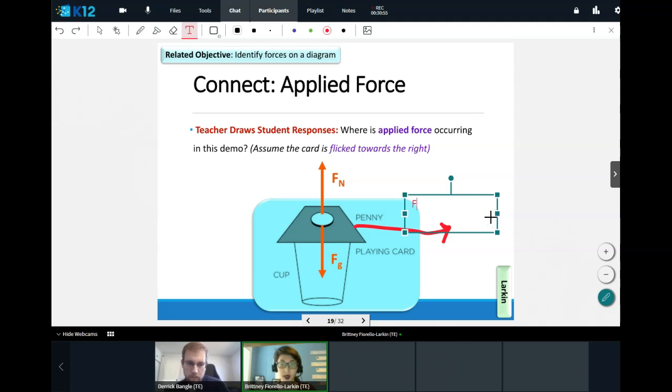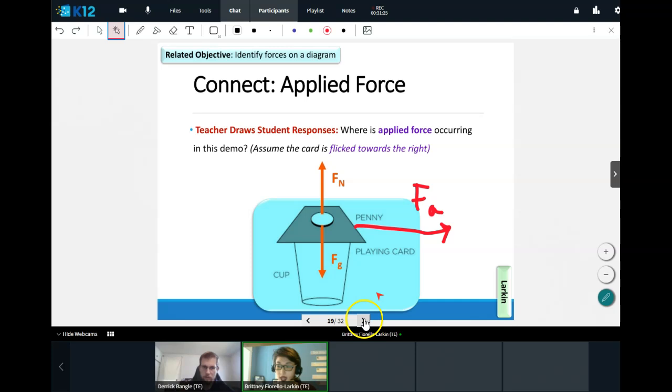So I'm going to mark this as my F with a little a, or we can sometimes put the word applied here. The applied force pushed the card to the right. Smiley face emojis if that makes more sense. Go ahead and tell me in the chat box. Again, applied force is the way that I push the card. We didn't push the penny, I pushed the card.